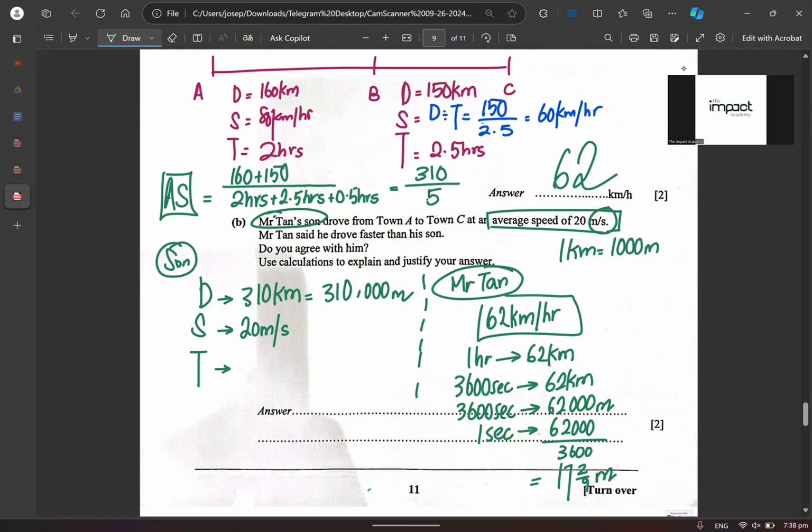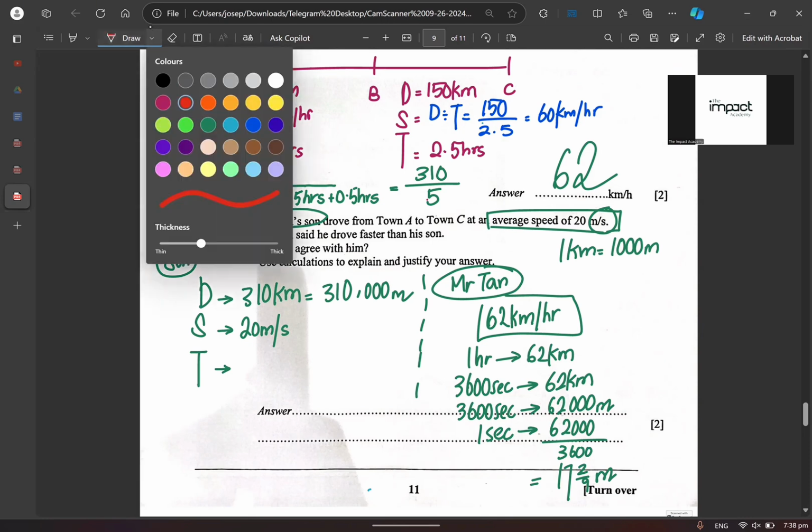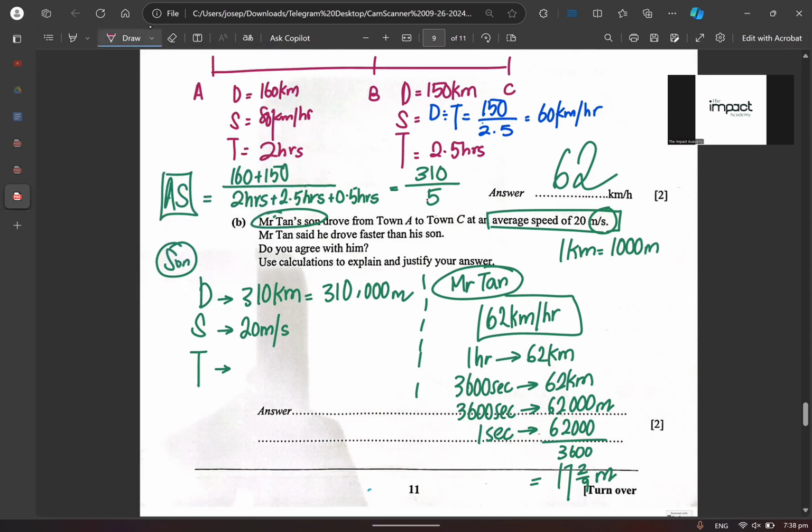What is it that we want to find? Who is faster, the son or Mr. Tan? The son is faster, right? Then you just have to say Mr. Tan's son is faster, right?